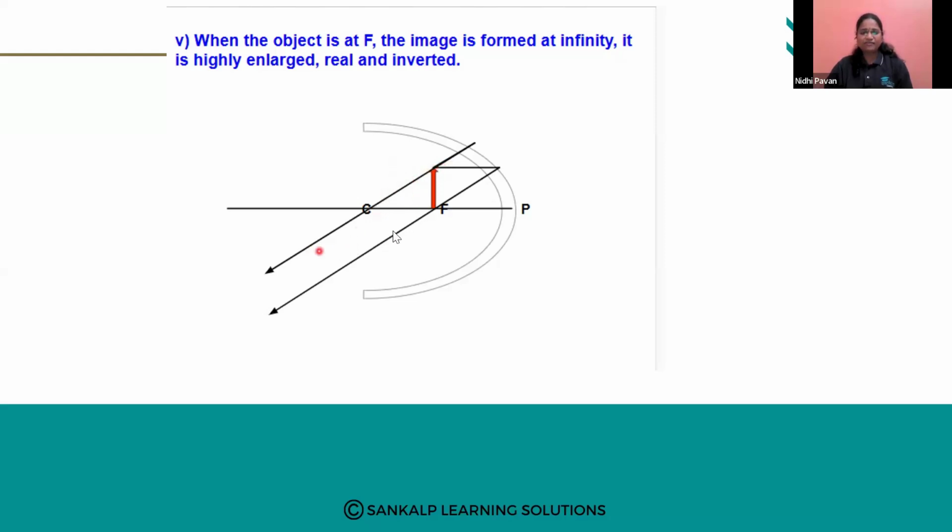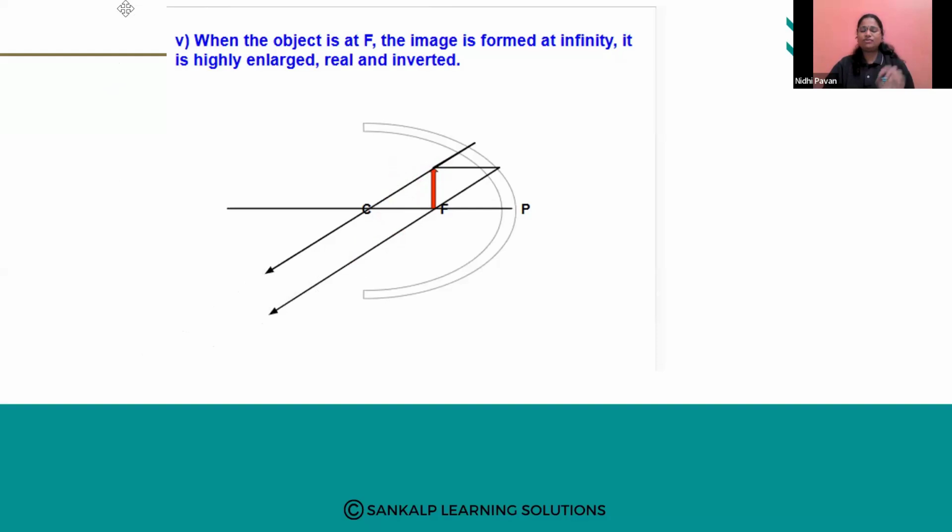So this is one reflected ray and this is another reflected ray. When you extend them, the reflected rays will not meet at all.